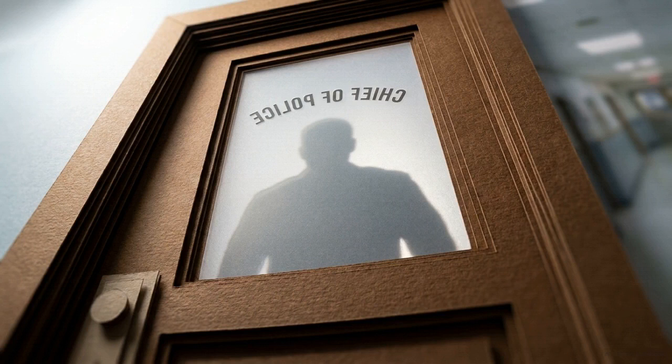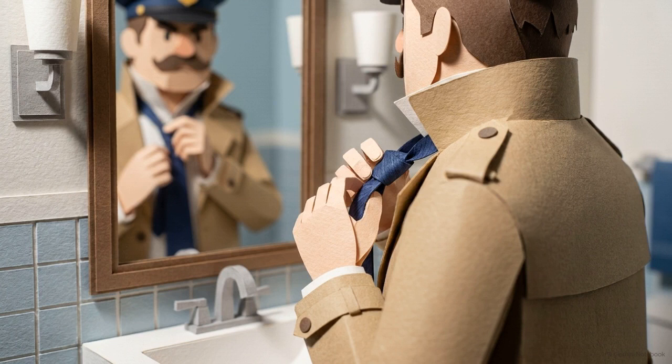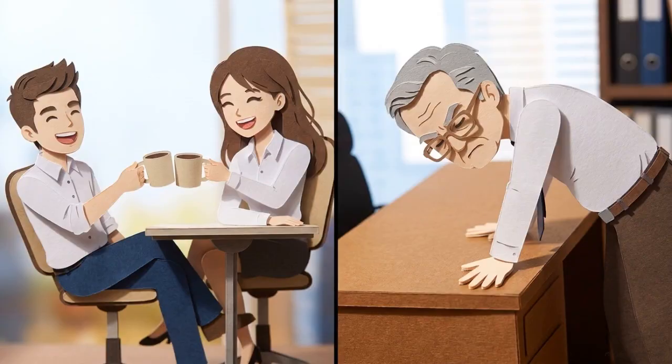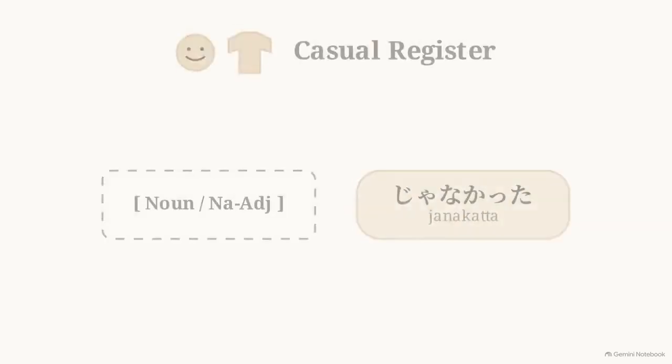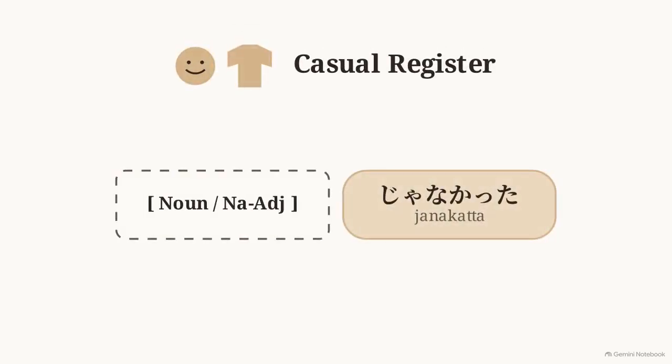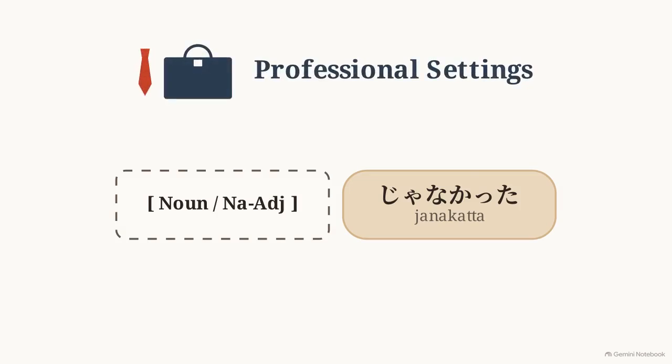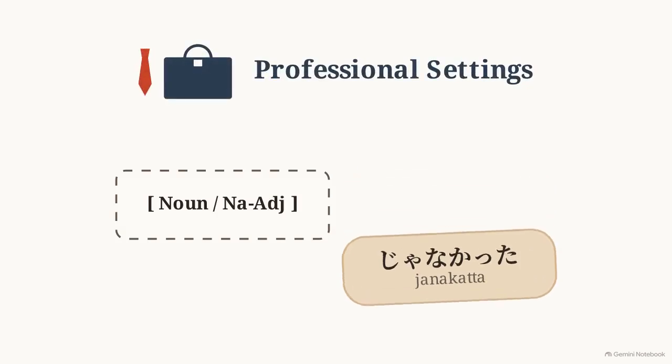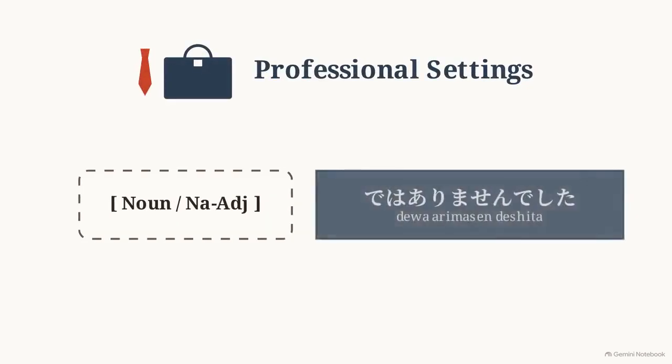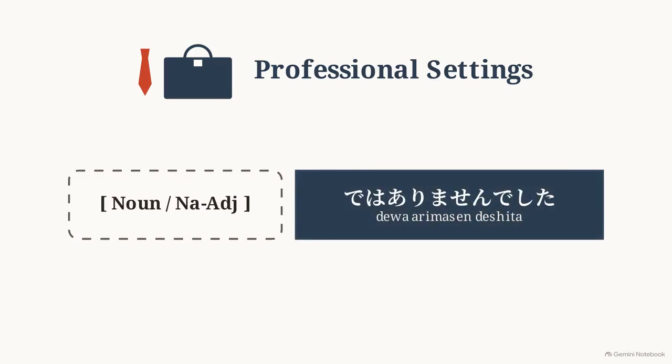We solved the mystery, but now we have to present our findings to the intimidating police chief in his office. We need to adjust how we speak. Janakatta is an entirely casual expression. It feels warm and familiar, which is perfect for friends and sidekicks, but it would be considered rude to use with the chief. As this graphic shows, when speaking to superiors, strangers, or in professional settings, we swap out our casual ending for the polite equivalent, de wa arimasen deshita.